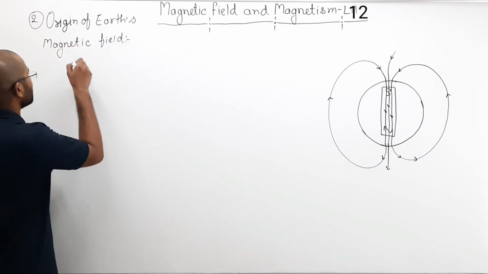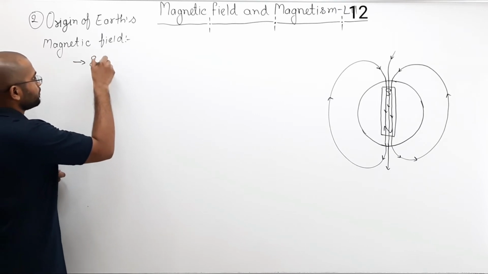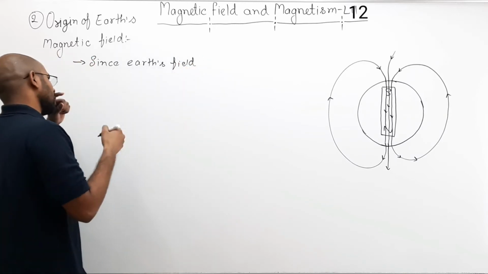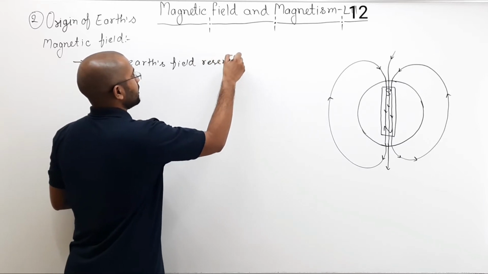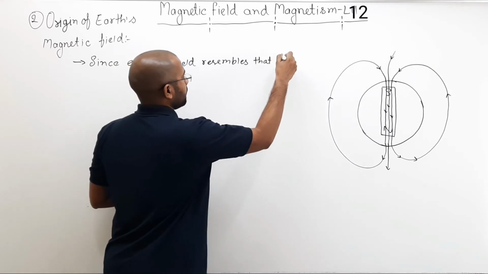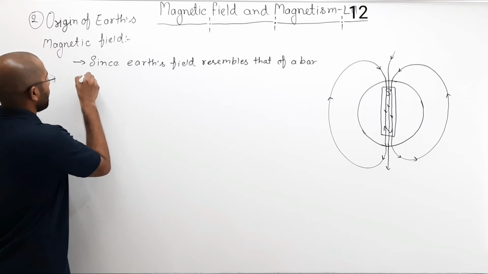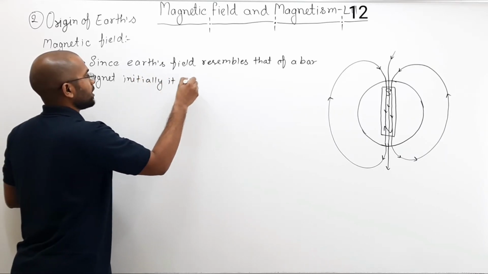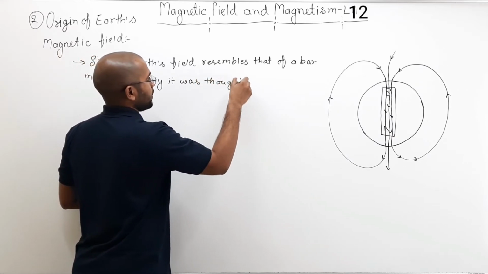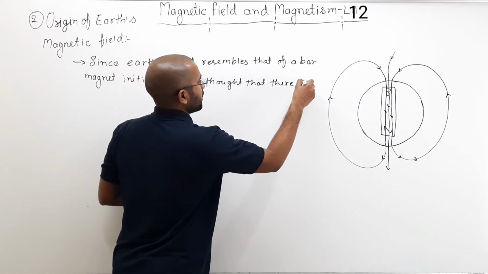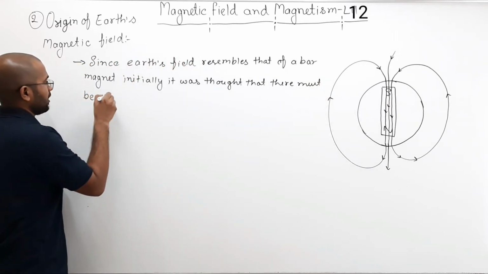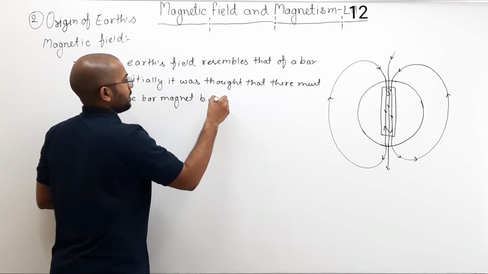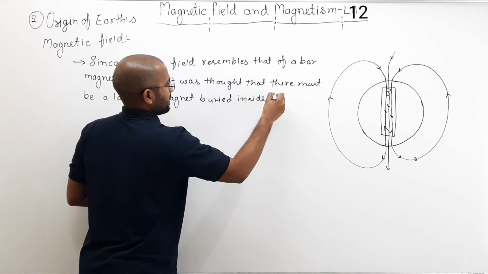So when you talk about the origin of Earth's magnetic field, the first thing you should note down is: since Earth's field, when I say field, I am talking about magnetic field obviously, since Earth's field resembles that of a bar magnet, initially it was thought that there must be a large bar magnet buried inside the earth.